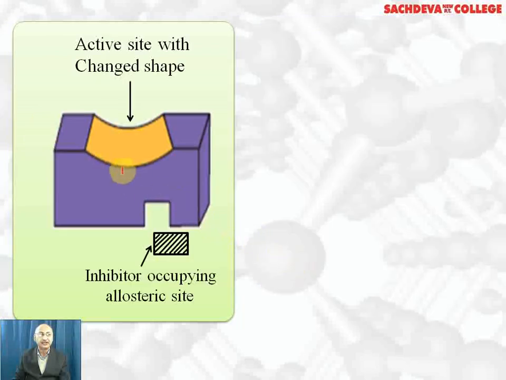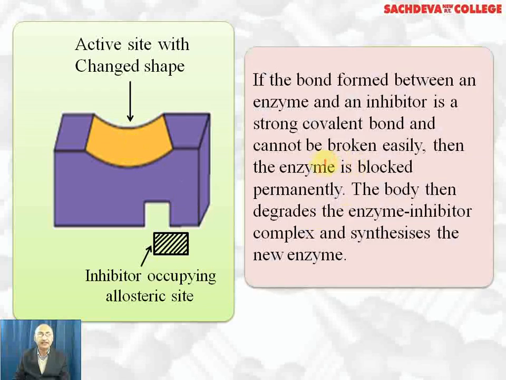This is the changed shape of enzyme, and because the active site will change shape, the substrate cannot recognize this shape, and that is why the substrate is not able to attack or form the bond with enzyme. If the bond between enzyme and inhibitor is a strong covalent bond and cannot be broken easily, then the enzyme is blocked permanently. The body then degrades the enzyme inhibitor complex and synthesizes the new enzyme.